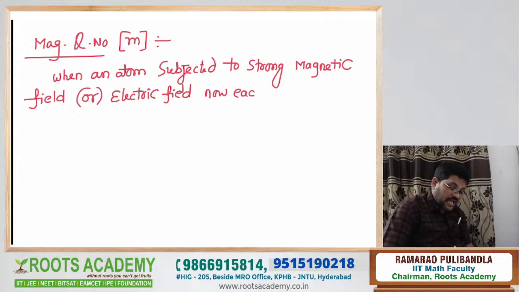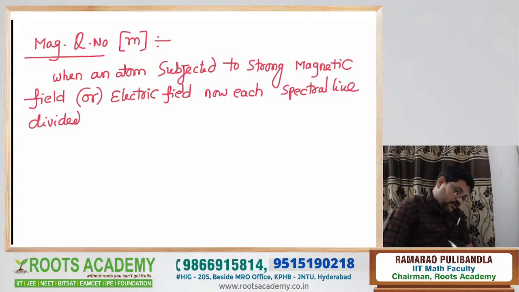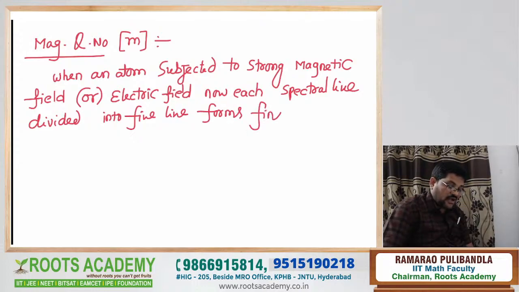each spectral line is divided into fine lines. Into which lines? Fine lines form a fine spectrum of the atom. That means one of the excellent points, already this point has been given as an objective question also.